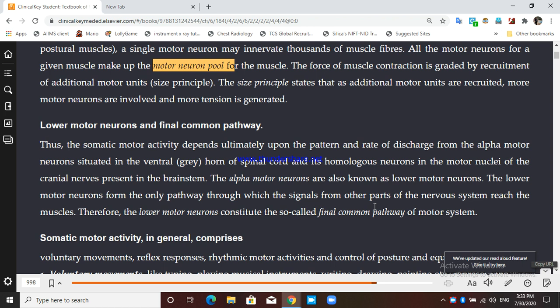It is the only way through for all the motor commands that have to come from anywhere in the brain or the central nervous system. It has to pass through the alpha motor neuron. That is the final common path, and that is known as lower motor neuron. So does the somatic motor activity,